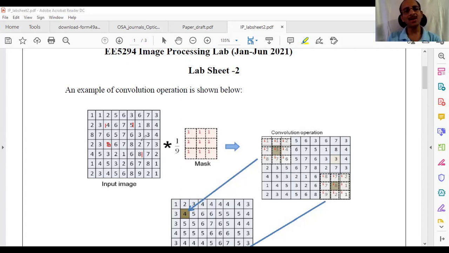I want to highlight all the locations where the intensity values are quite distinct from the whole neighborhood of that pixel. So how should my kernel be? That's the question.